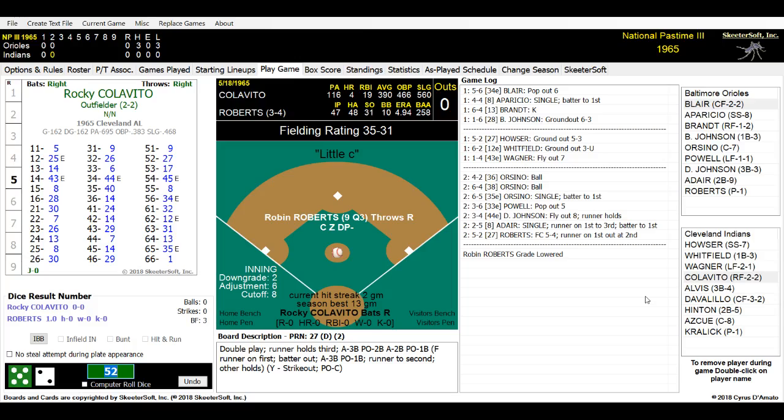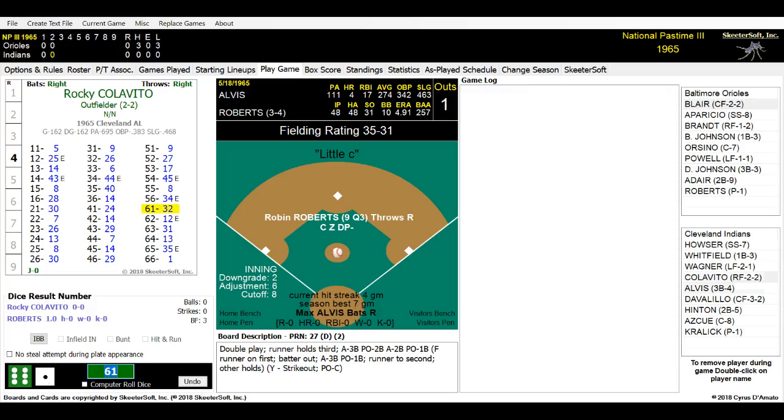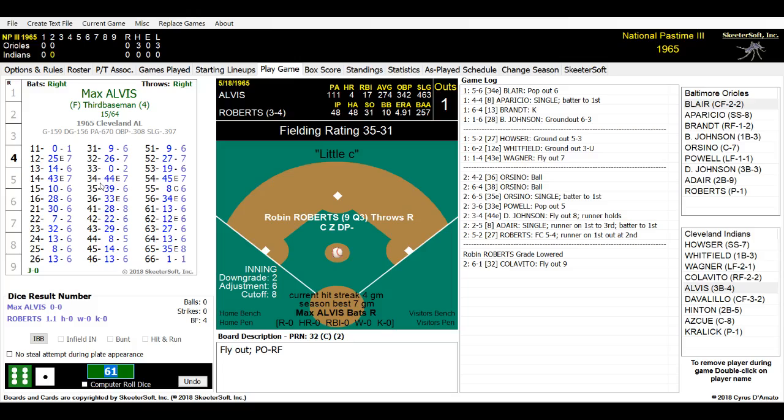Due up to bat for the Cleveland Indians is Rocky Colavito, Max Alvis, and Vic Davalillo. Rocky Colavito is batting .390 for the Cleveland Indians. He is currently leading the American League in hitting. He and Tony Oliva of the Minnesota Twins are slugging it out for the top spot. Colavito's 4 home runs, 19 RBIs, and here is the pitch. It is a 61, and he hits out towards right field over there in Memorial Stadium, Cleveland. Waiting for it to come on back that way is Jackie Brandt. Makes the play. We have 1 down.